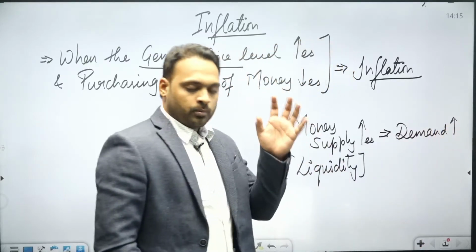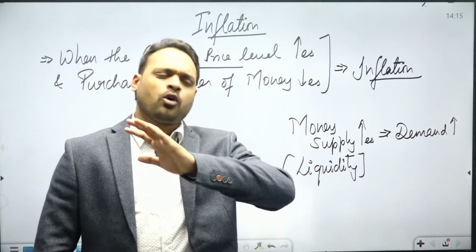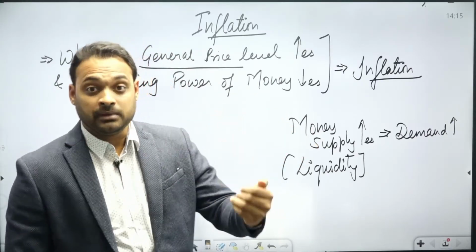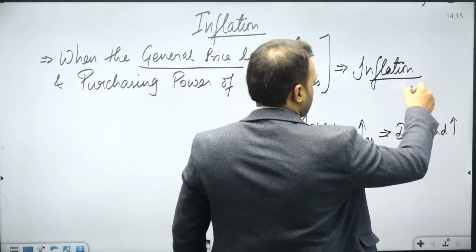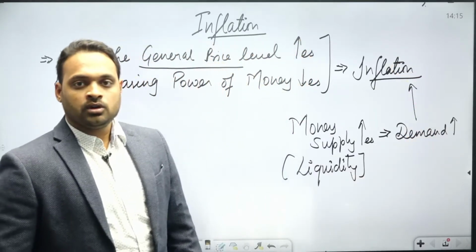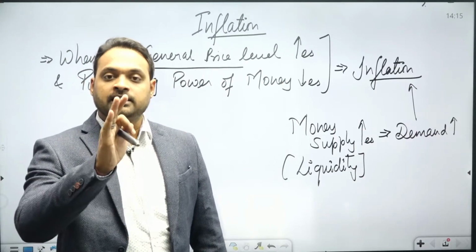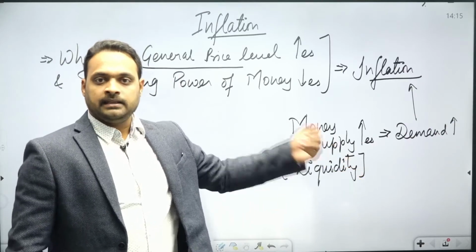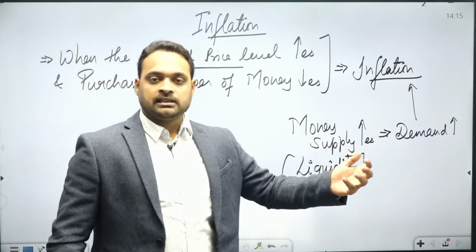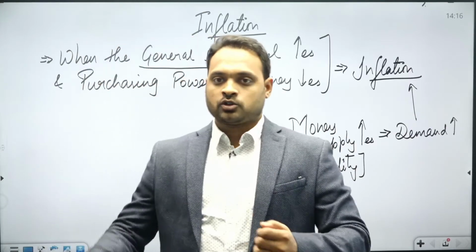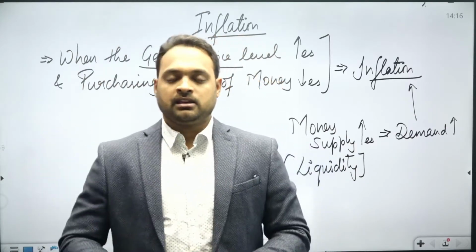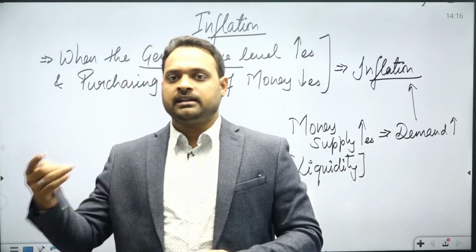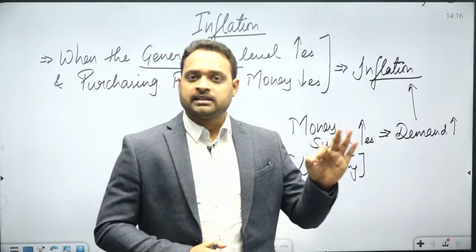Now let's assume the demand of all the people in the whole nation increases continuously, that means the general prices will shoot up in the economy. So the main reason behind the inflationary situation in the economy is money supply. In the later part of this chapter, we will discuss there are two kinds of inflation. One is called demand pull inflation, another one is called cost push inflation. So one is demand sided inflation, another one is supply sided inflation.